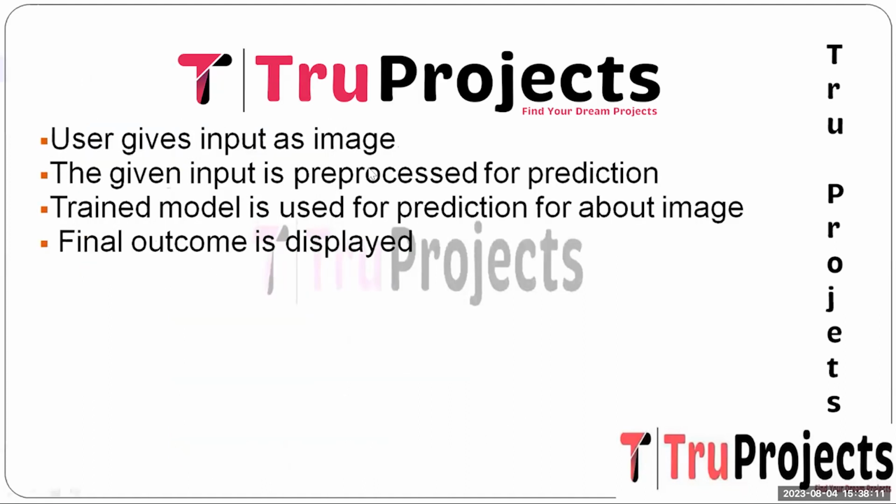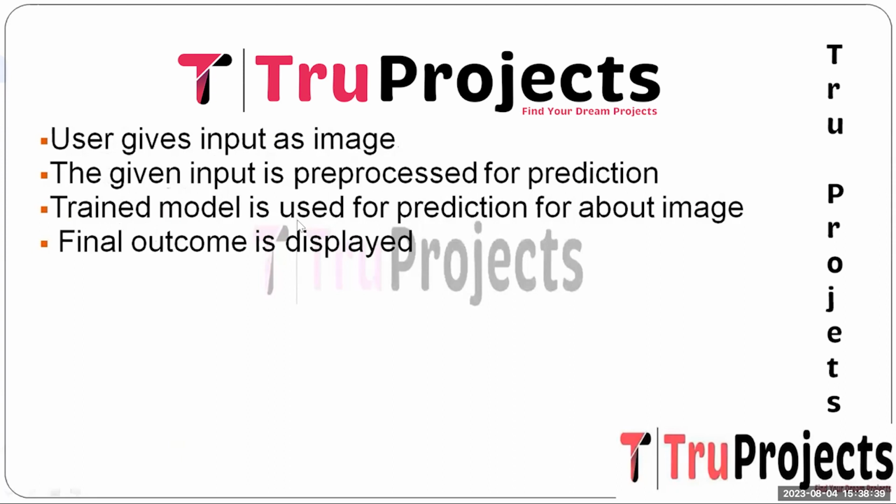And the next one is the user gives the input as an image. We need to establish a Flask-based user interface enabling the user to input the rice plant image for disease analysis, fostering user interaction and engagement. The next one is the given input is pre-processed for prediction. Process the user-provided input image, applying pre-processing steps similar to those used during model training, ensuring the image is compatible with the model requirements.